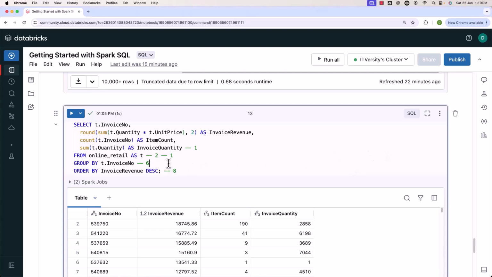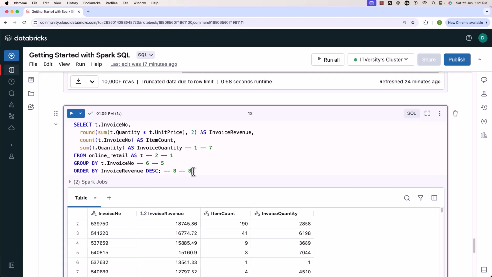Then the fifth one will be group by. If you have having within group by, then the sixth one will be having. After executing whatever you have in group by and having, it will take care of executing whatever you have in the select clause. So seventh will be select. Then finally, it will sort the data. When it comes to order of execution, the last one is order by, which takes care of sorting. So there is a difference with respect to the order in which we write the queries and the order in which the queries are executed.